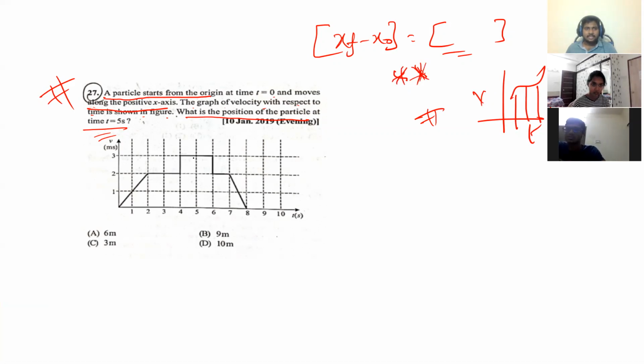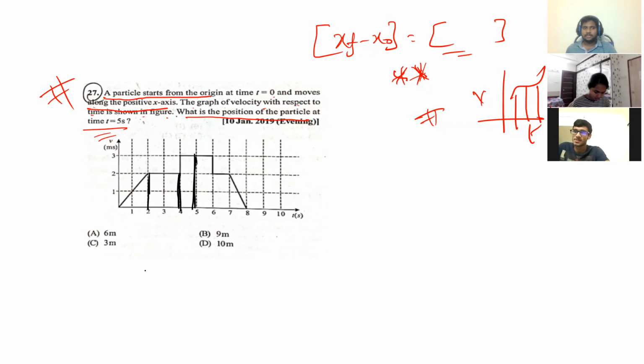So now at 5 seconds, what is the displacement? Tell me. Area, for the entire area, right? So you know the area of the trapezium? You know the area of a trapezium? Okay, we'll go with the triangle plus rectangle one.